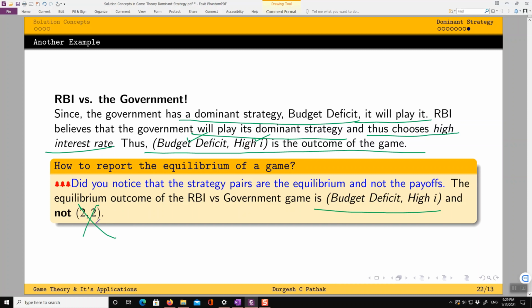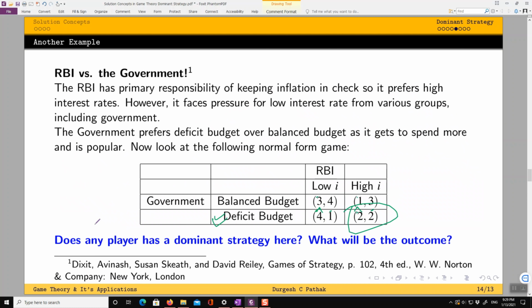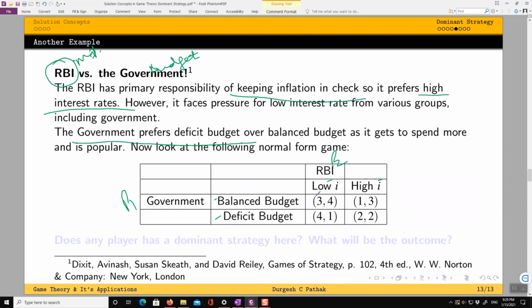It is very intuitive. If you look back to lesson 2, where I was talking about ordinal payoffs, then you realize that I can very well change these payoffs here, right? I can make it 6, 8, 8, 2, 4, 4, 2, 6. Still the outcome will be budget deficit, high interest rate.